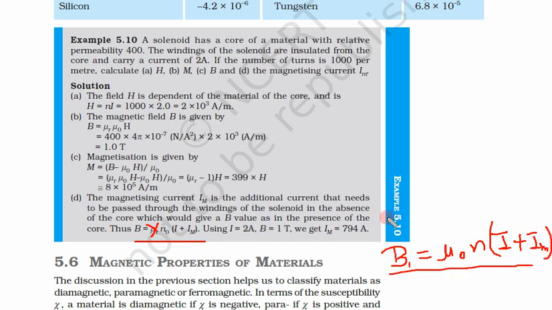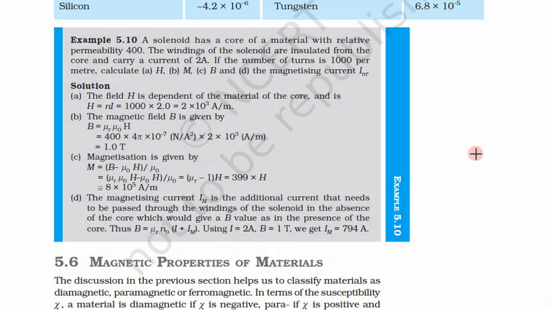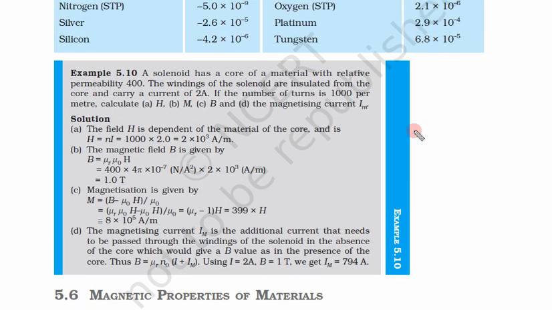When you put all these values, this is 1 Tesla, this is 4 pi into 10 to the power minus 7, and this N is 1000. So when you put all these values, I plus Im will be 796 ampere, and I is already 2 ampere. So when you take 2 to this side, what you get is Im equal to 794 ampere. So if you don't put any magnetic material inside the solenoid, then you have to pass a very large current, around 800 ampere.